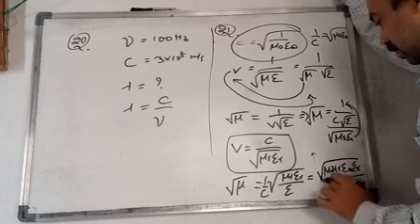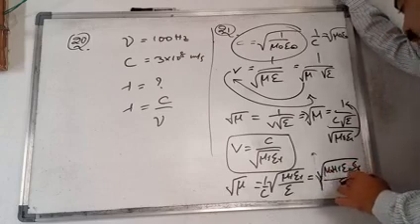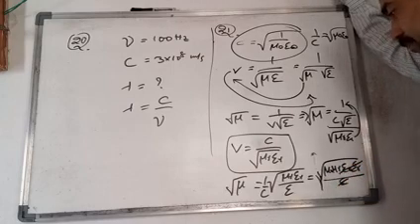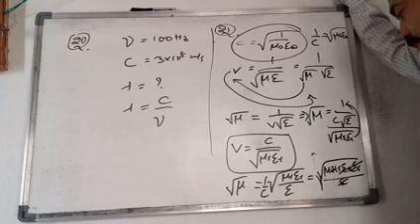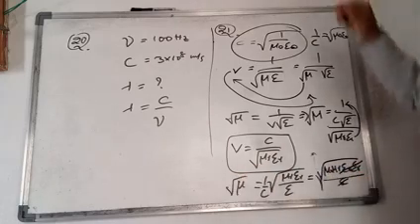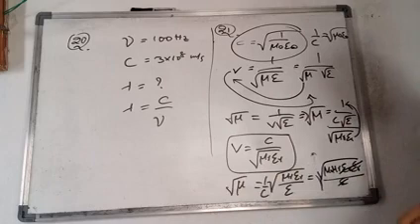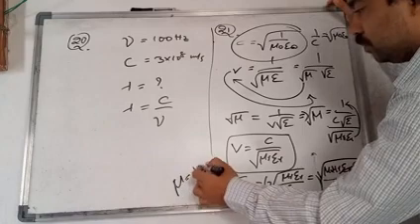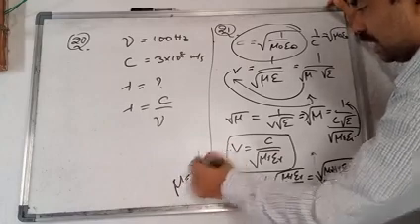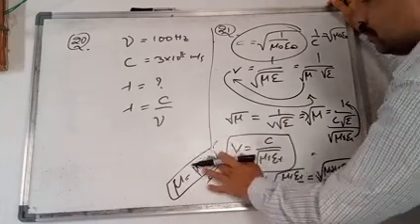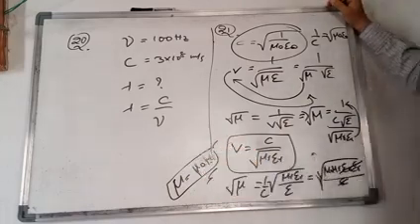So epsilon naught r is the epsilon value only, so this epsilon gets cancelled. So you will get mu naught mu r. So mu is equal to mu naught mu r. Directly also we can write. This process is not required. Already we know this one. Mu naught mu r. Okay.